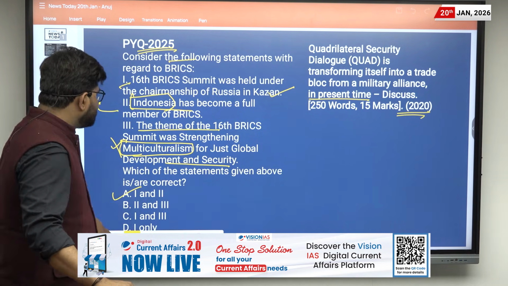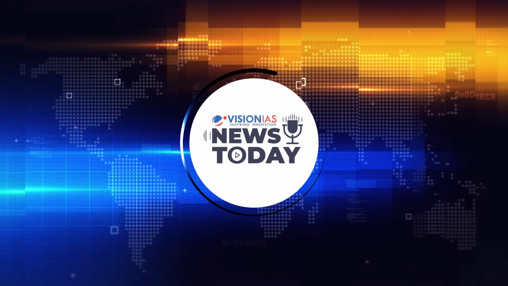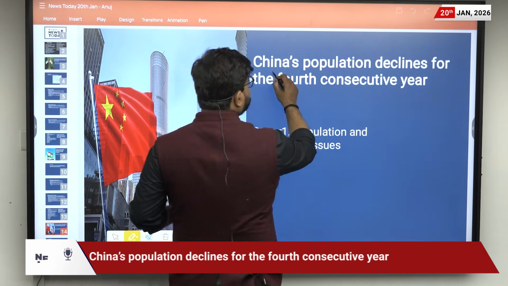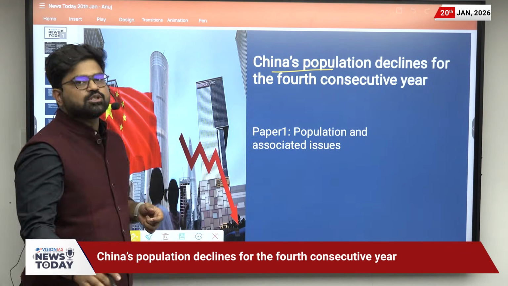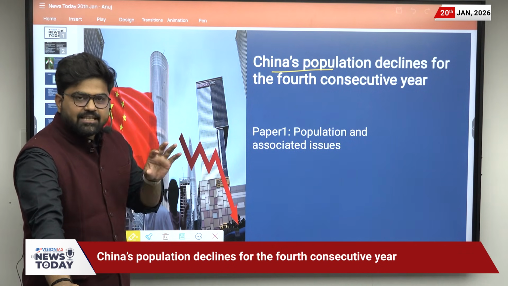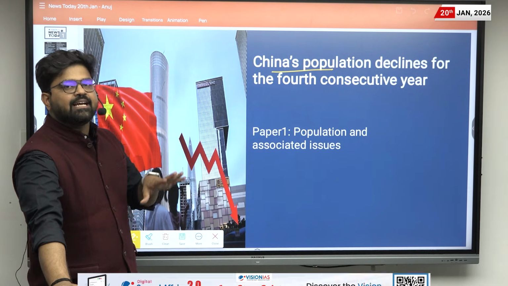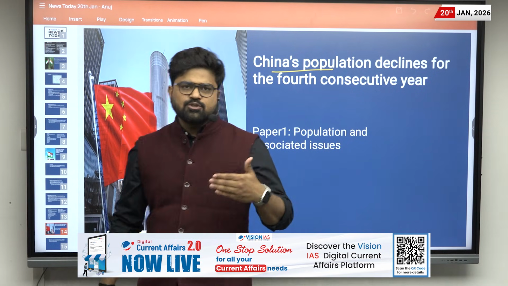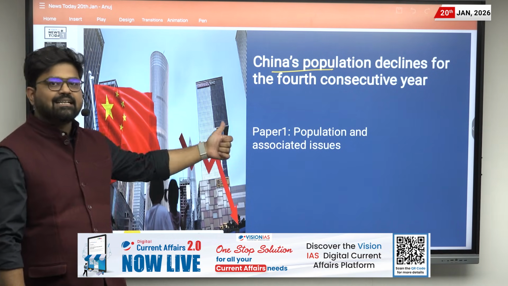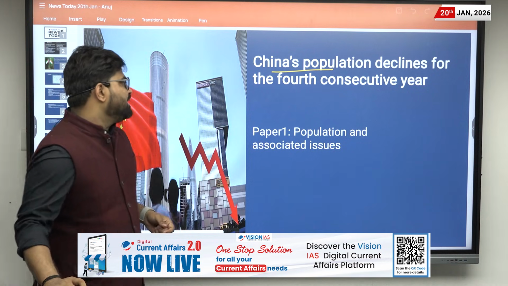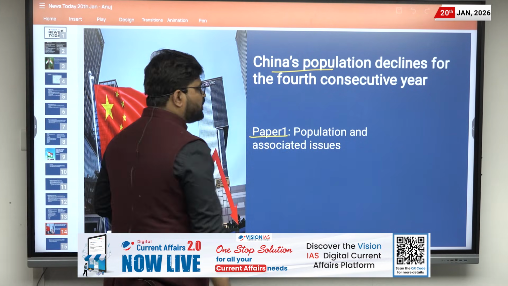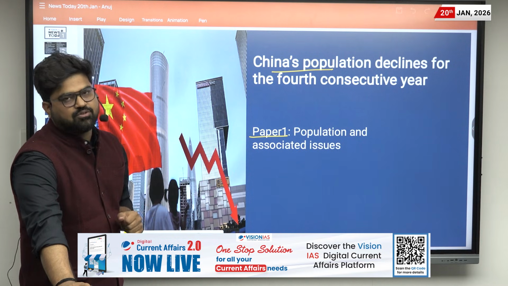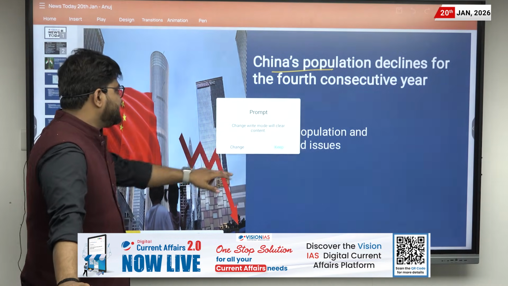Now let us discuss the third news for today. The third news for today is that China's population has declined for the fourth consecutive year. In this news, we will be understanding the concept of demographic winter, and we will also be solving one PYQ which is directly related to this news, and it is mentioned in Paper 1 where the syllabus talks about population and the associated issues. Now let us discuss this news in detail.